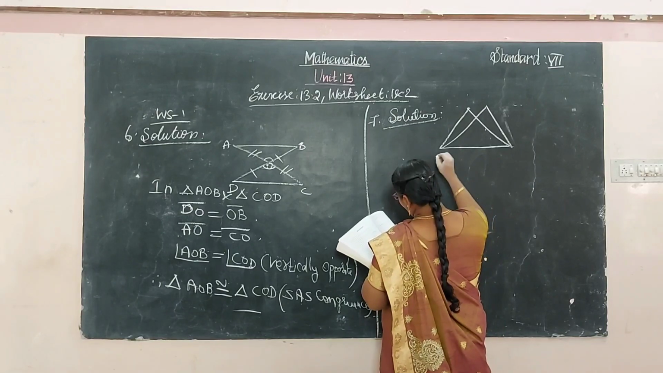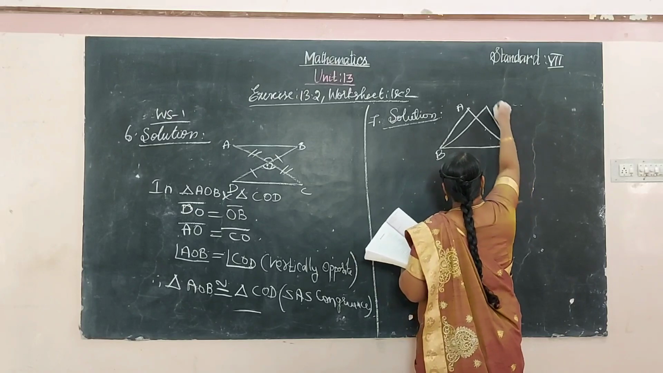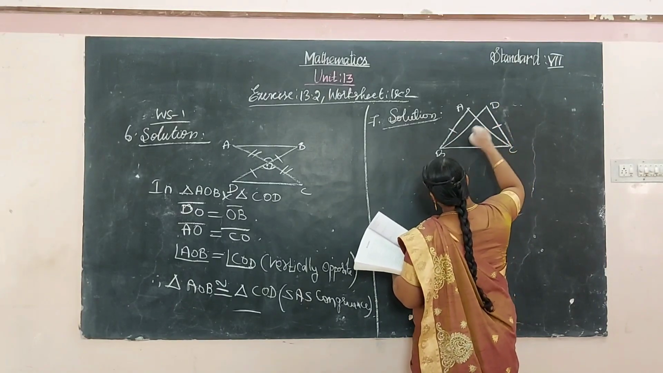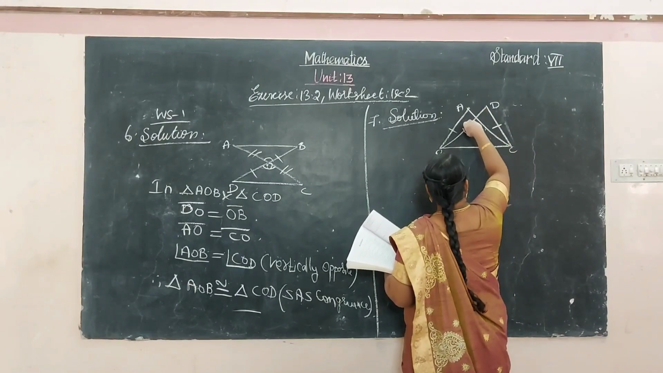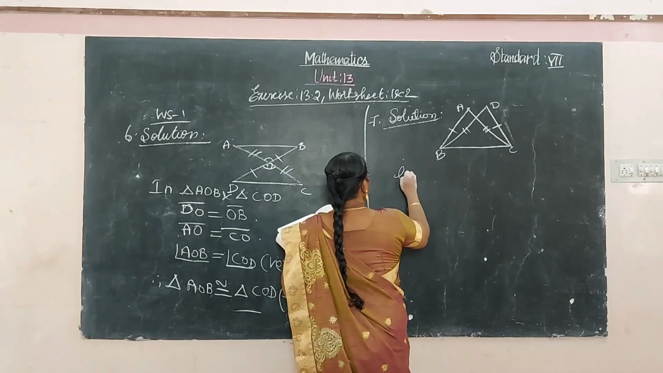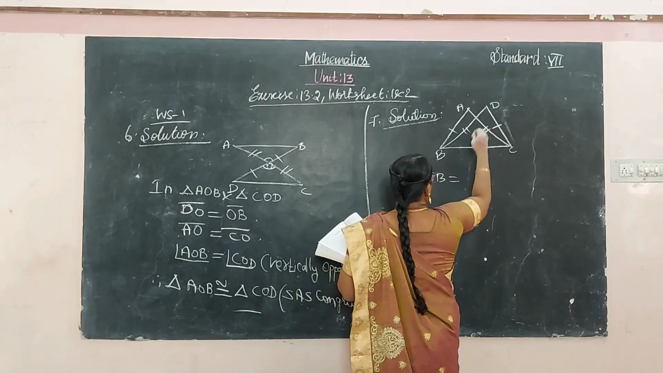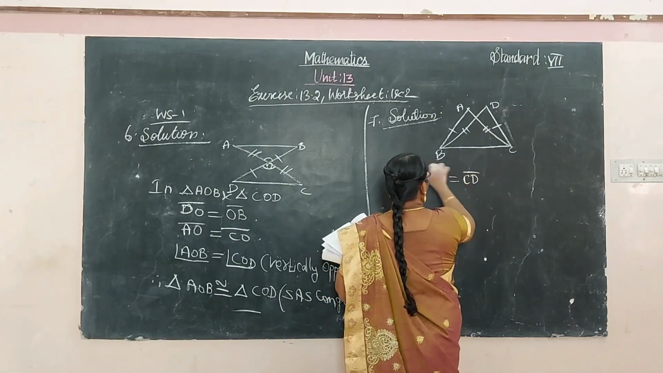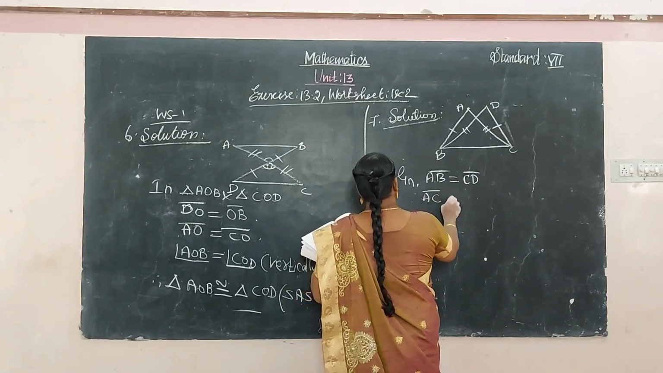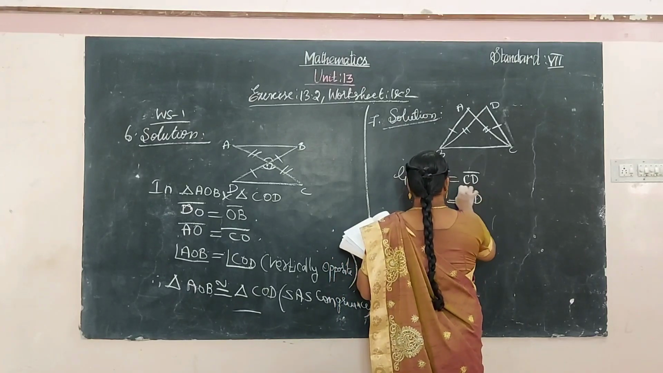Okay, so in the figure A, B, C, D, AB and DC are equal and BD and AC are equal. These are all given. So what are the data given? Given AB is equal to CD, and then AC is equal to BD.